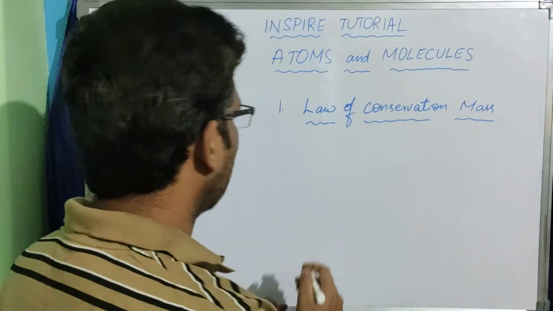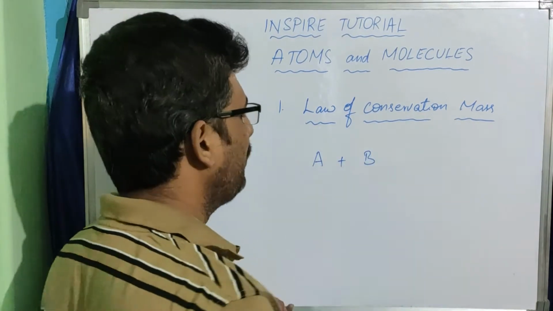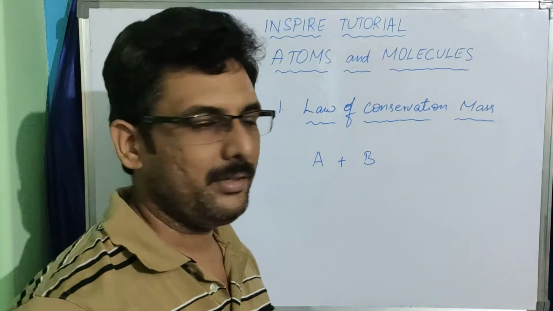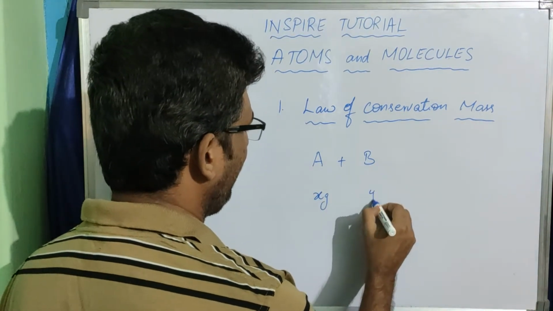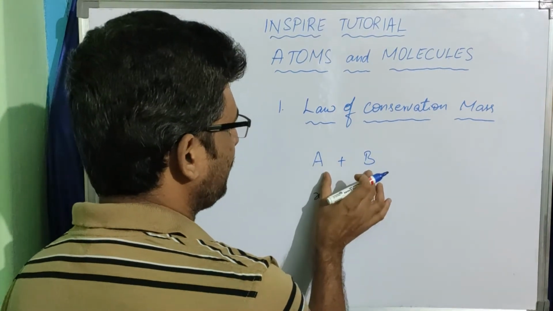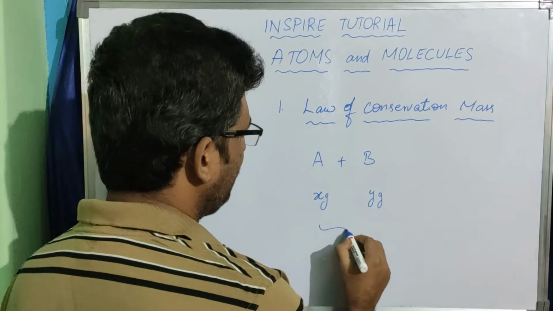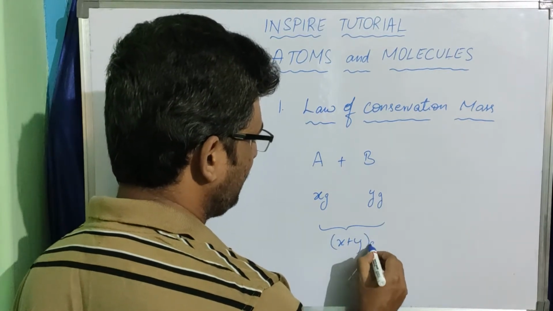Say you are taking two substances A and B of masses x grams and y grams, and the total mass of these two substances will be x plus y grams.